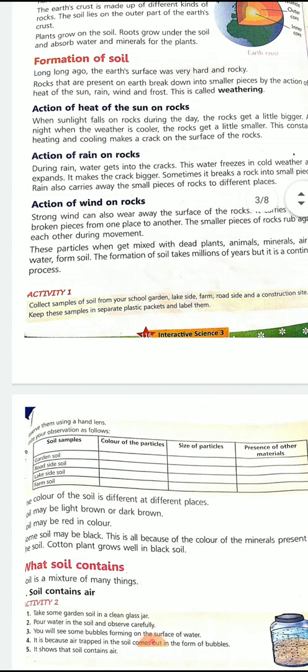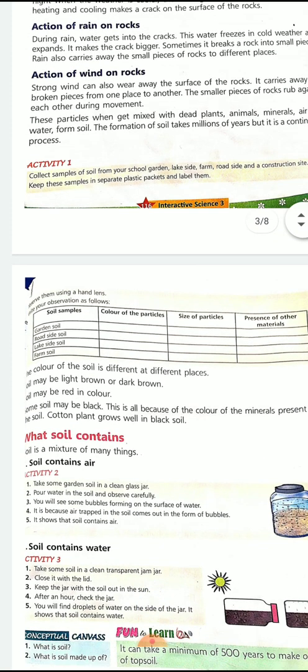Now, you can do a little bit of observation with soil samples. You can collect the roadside soil. Please, it is COVID time. Ask your parents. You need not go out of the house if they don't allow you. If you have a nearby place, then only you can do that experiment. Otherwise, try to do it at your home only.